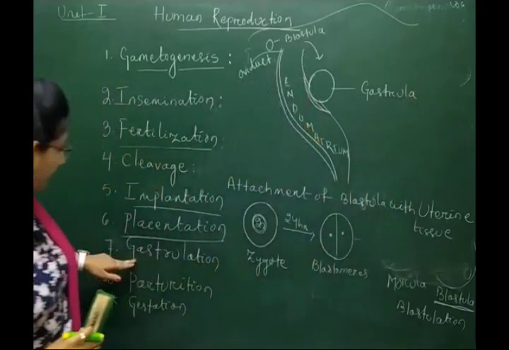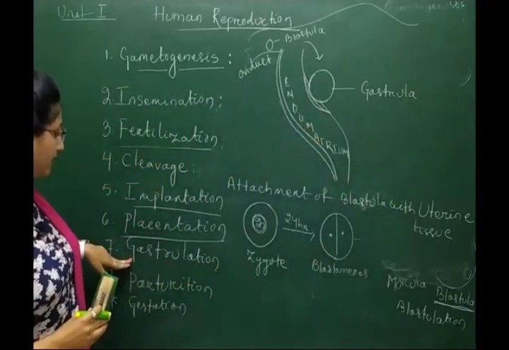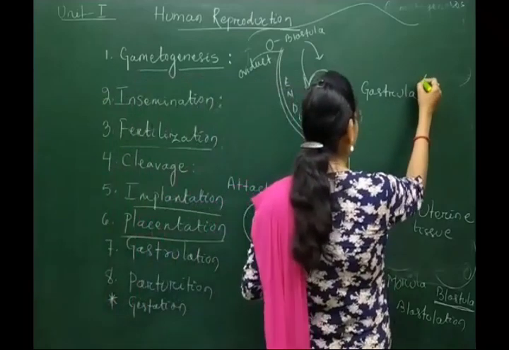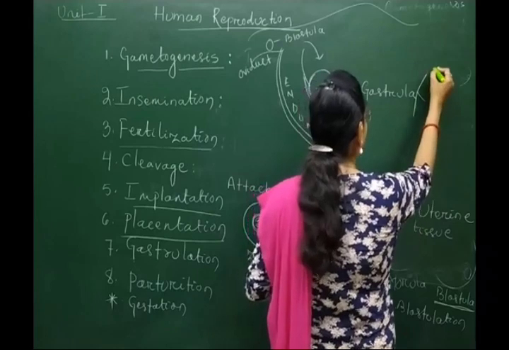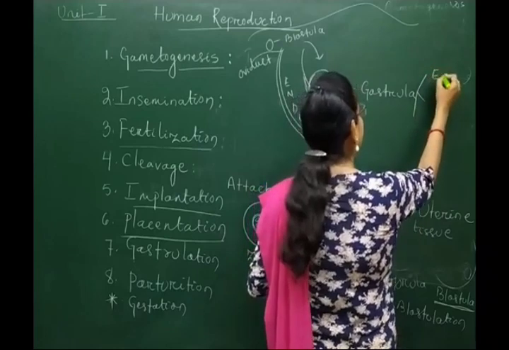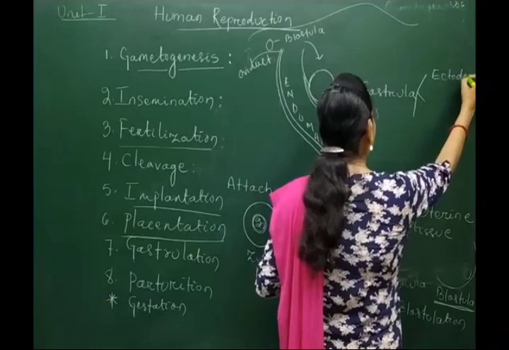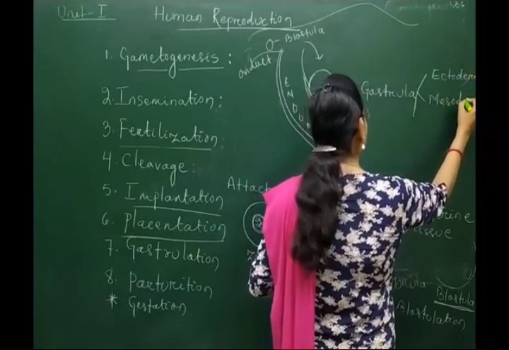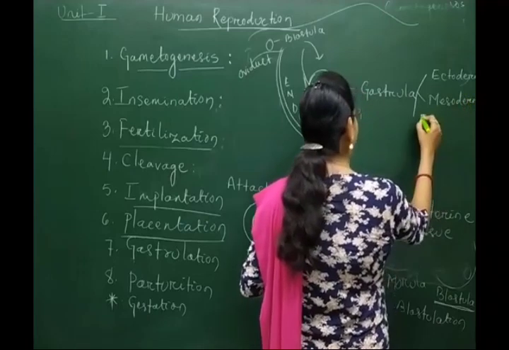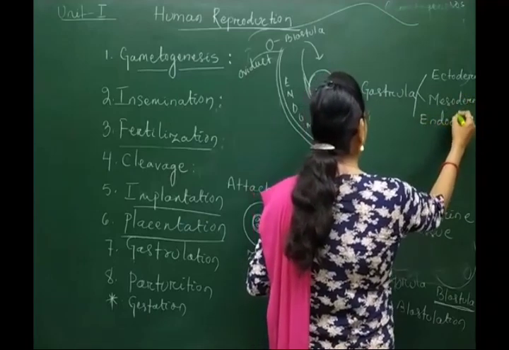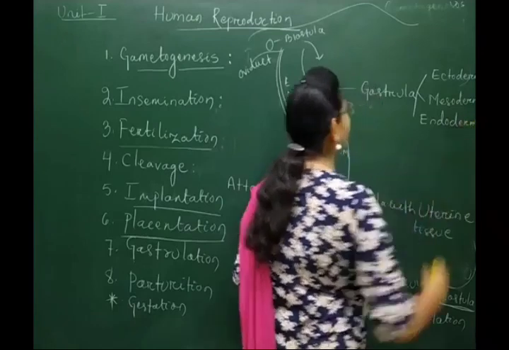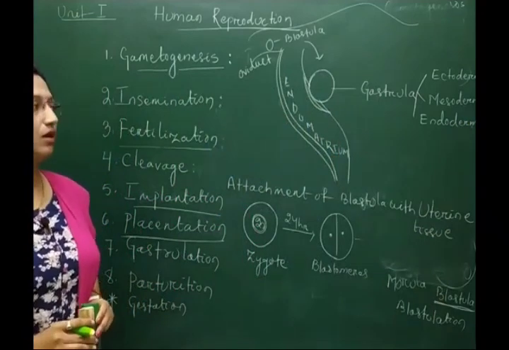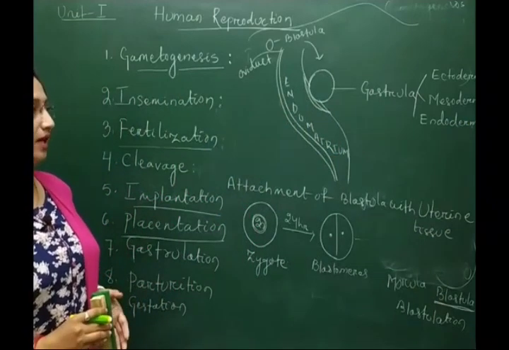So the formation of gastrula is in the next phase, that is gastrulation, where the gastrula produces 3 germinal layers: ectoderm, mesoderm and endoderm. From all these 3 germinal layers, the different organs of the body are developed.